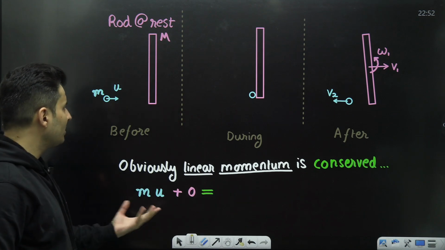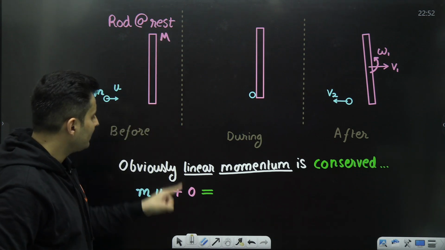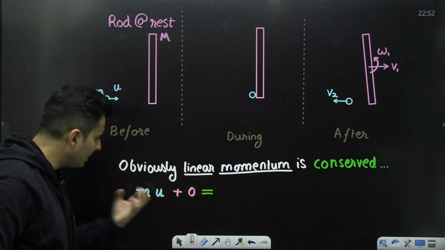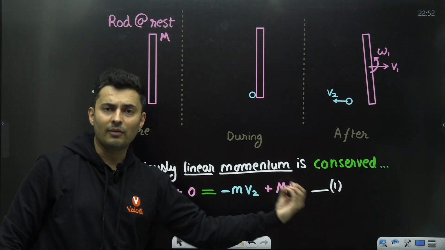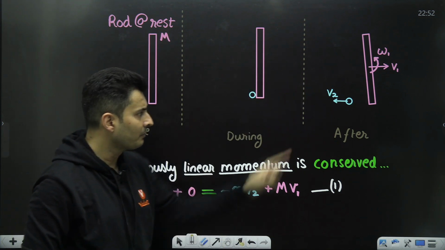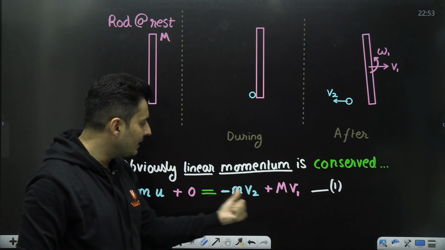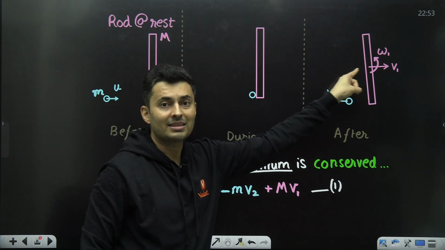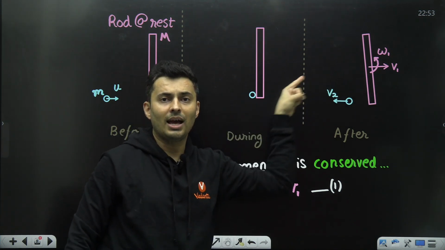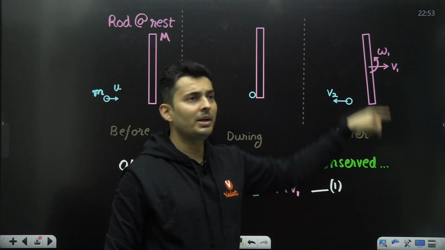So writing the equation, it will look something like this. The momentum of the ball will be mu. The rod is at rest, so 0. So this is the momentum before. On the right hand side of the equal to, you will have the momentums after the collision. So look at this diagram. This ball is assumed to be coming left side, so negative m times v2. And the rod has a center of mass here. So the center of mass will have some velocity v1. So m into v1 is the total momentum of the rod.